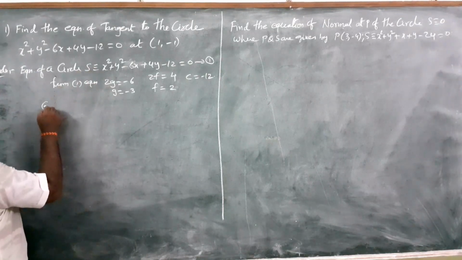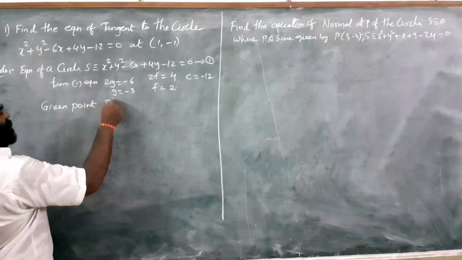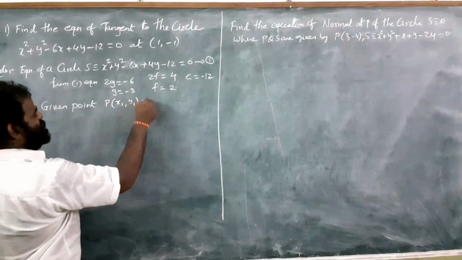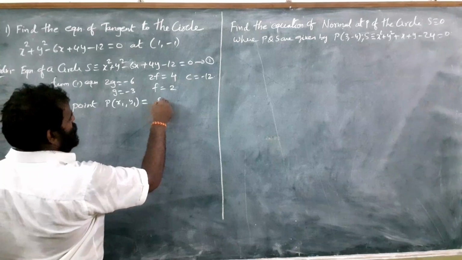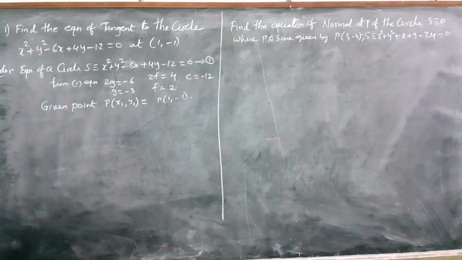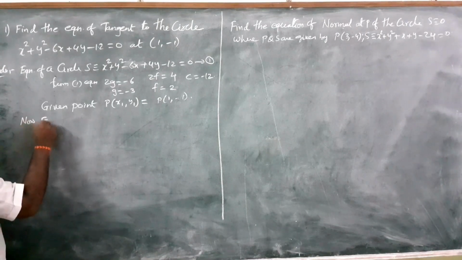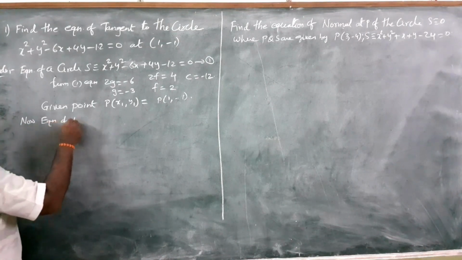After that, what is given? The given point. What is that given point? P(x1, y1) is equal to (1, minus 1). Now, what are we going to find out? The equation of the tangent.